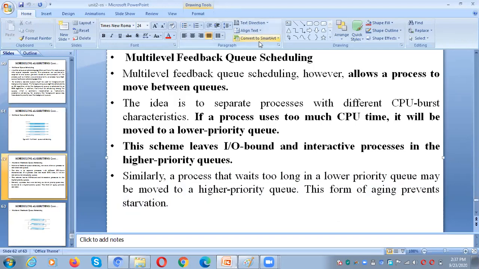So that's it for today. With this, we have concluded the second unit. From tomorrow onwards, we need to start the third unit. I will share the material today till the second unit.